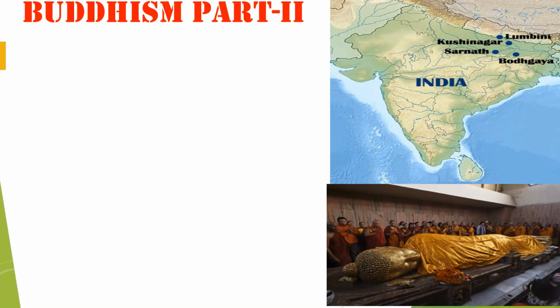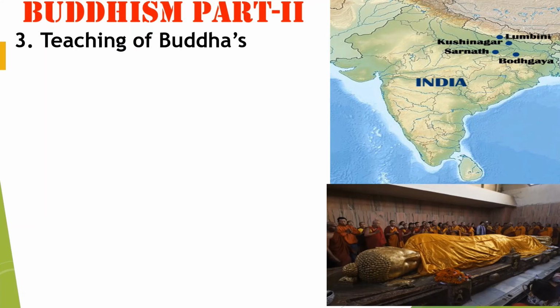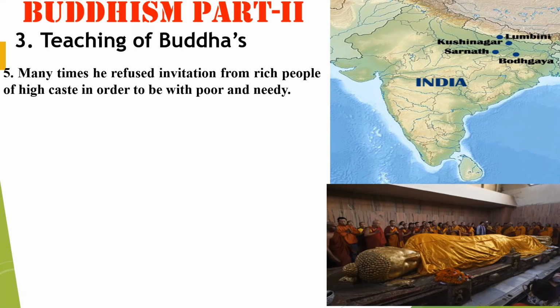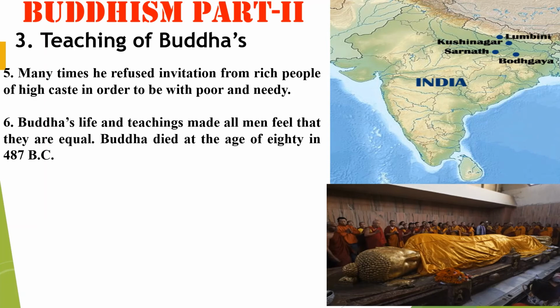Buddhism Part II. The third question is the teaching of Buddha. Many times he refused invitations from rich people of high caste in order to be with poor and needy people. Buddha's life and teachings made all men feel that they are equal. Buddha died at the age of 80 in 487 BC.